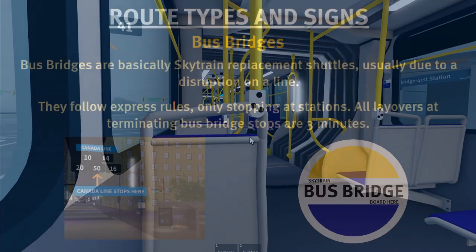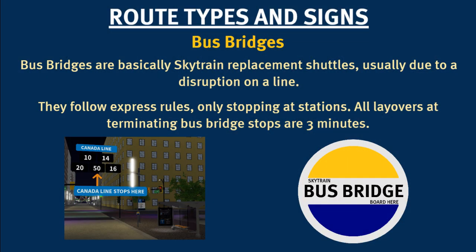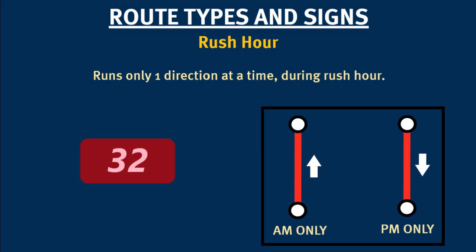opens the rear door. Bus bridges run as a replacement for the SkyTrain, typically when a disruption in SkyTrain service occurs. Their signs depend on the color of the SkyTrain line. Service is similar to express rules, since bus bridges only stop at bus bridge stops by stations. Bus bridge layover rules are disregarded as they have a fixed layover of 3 minutes.